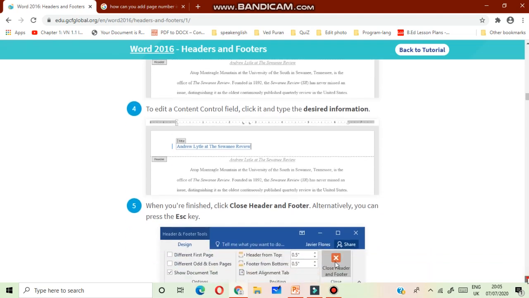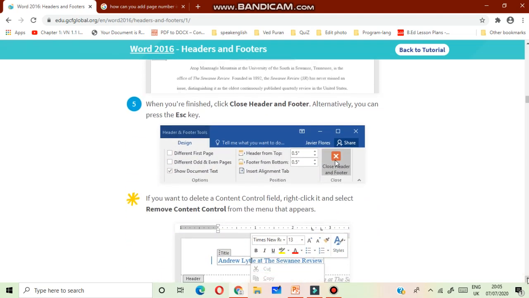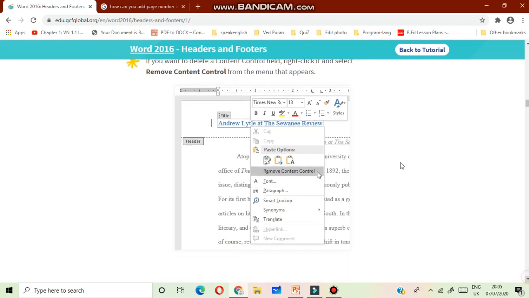Then when you are finished, click close header and footer, or you can press the escape key. This is option for closing header and footer, or you can press escape key. If you want to delete a content control field, right click it and select remove content control from the menu that appears. Okay.